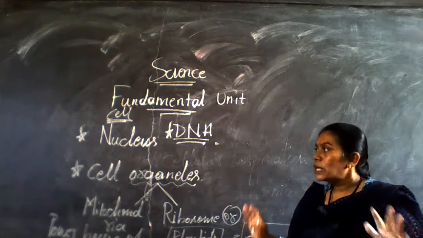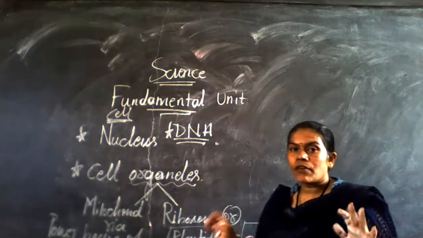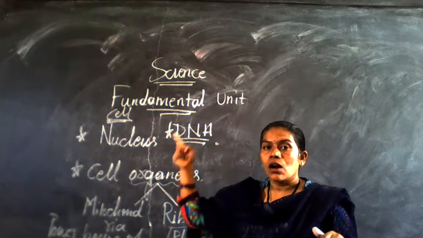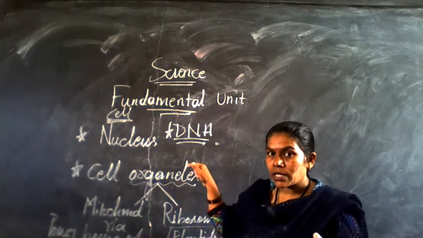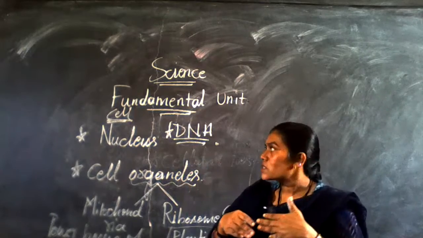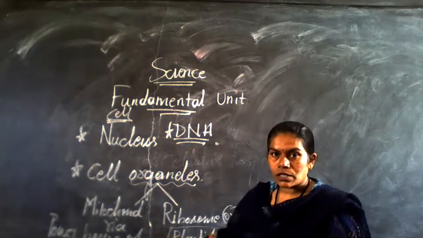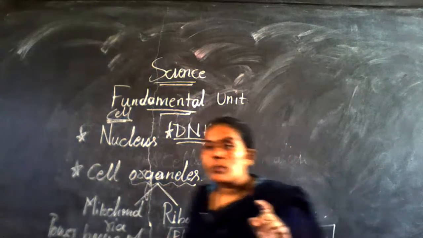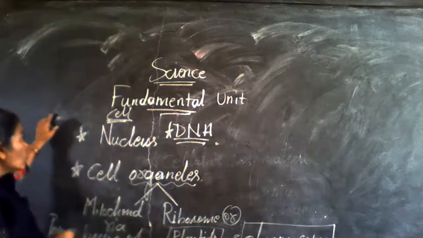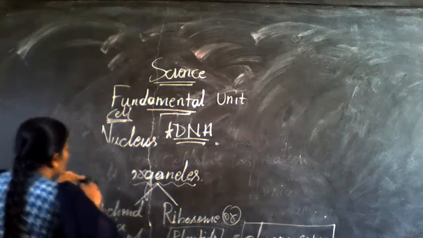Are you clear now? So the second thing is, first we are going to discuss the cell. After that, what things are there, how they exchange with the places, next what is present in the cell and what is the function of that. Got it? Now, the third point I am going to tell you clearly: depending upon the nucleus only.